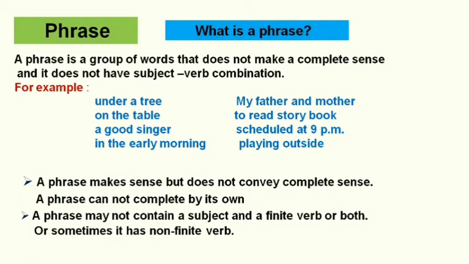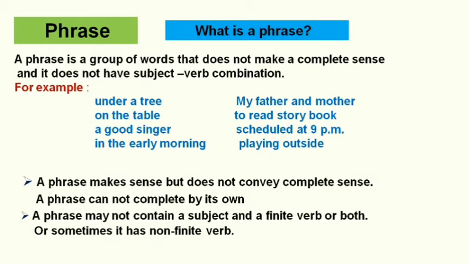Here in these examples, schedule and playing are the non-finite verbs. Schedule is the past participle, that is the V3 form of verb, and playing is the present participle, and they come after the linking verb.